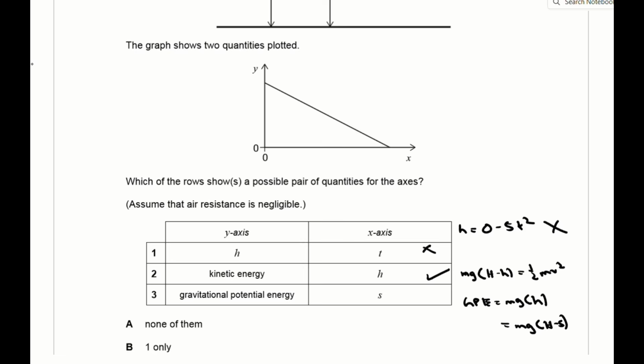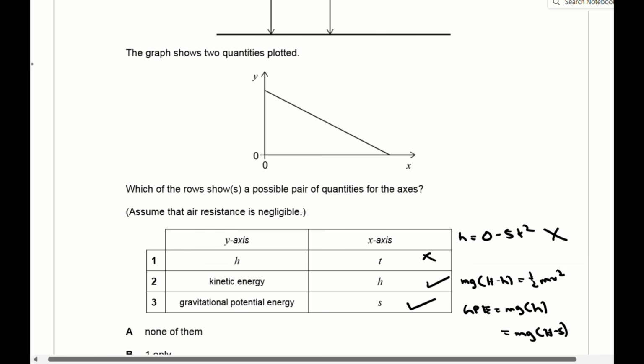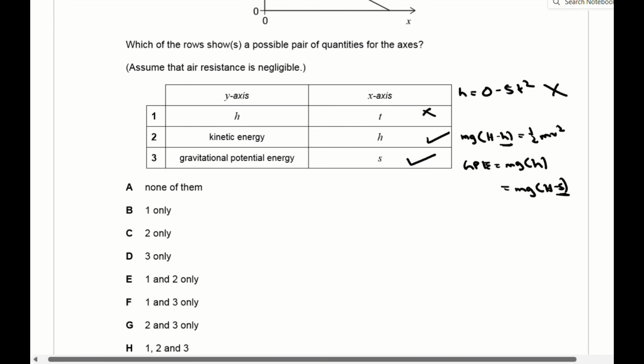Looking at the third row, the GPE of the ball is mgh, which is equal to mg times big H minus s. So the third row works as well. So for the graph, the first row doesn't work, but the second and third rows do work. So the answer is G.